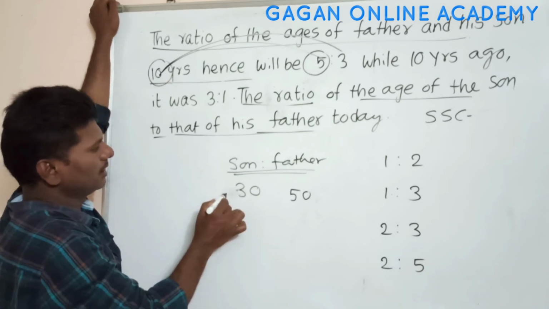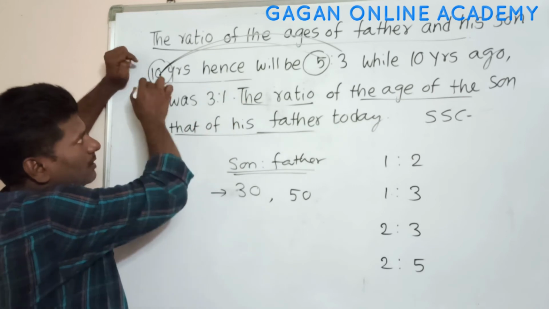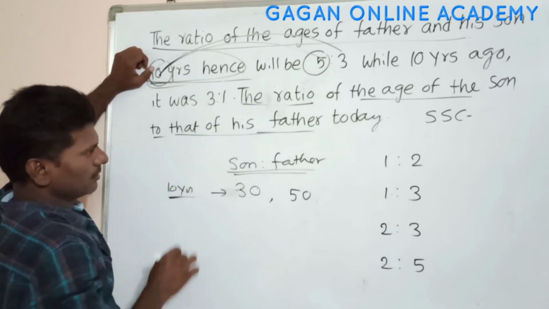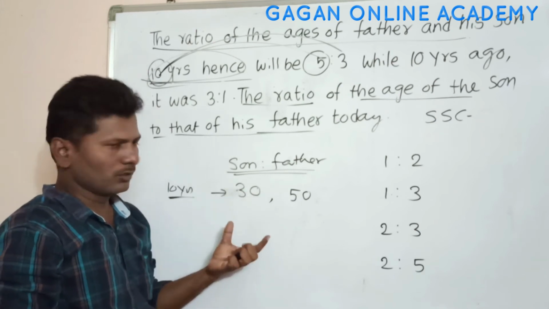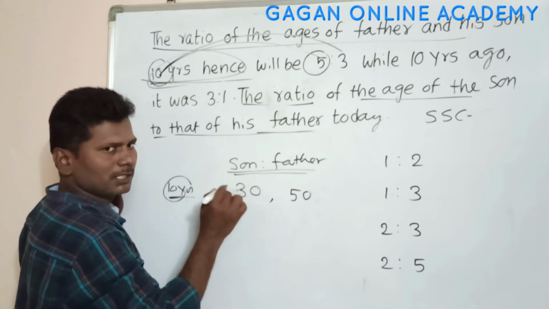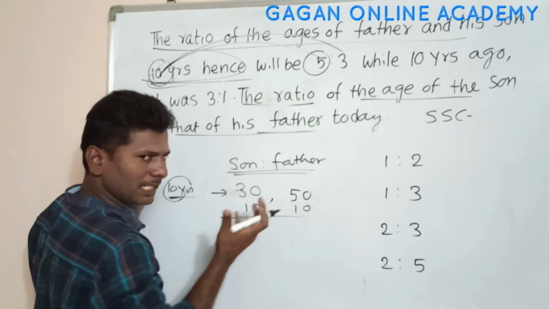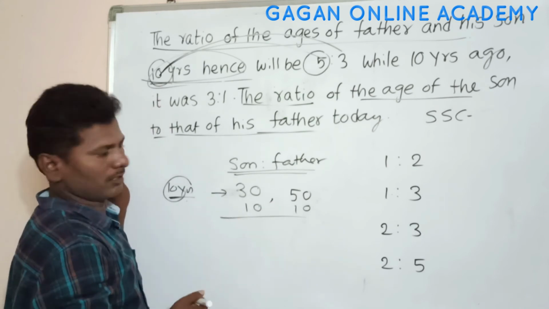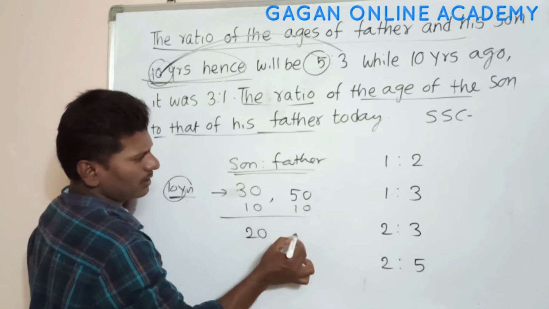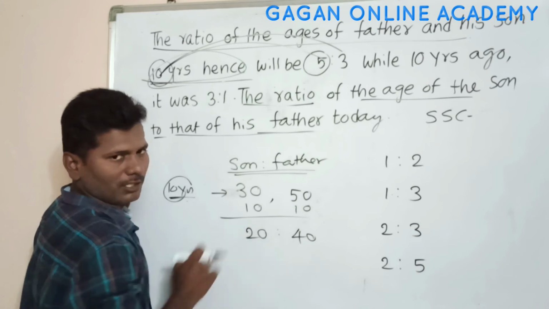Now this indicates these 30 and 50 years are their ages after 10 years. We have to find out the ratio at present. This is given 10 years hence, that means 10 years after. Now I am subtracting 10 to get the present ages of son and father. So 30 minus 10 is 20, 50 minus 10 is 40. These are the present ages of son and father.